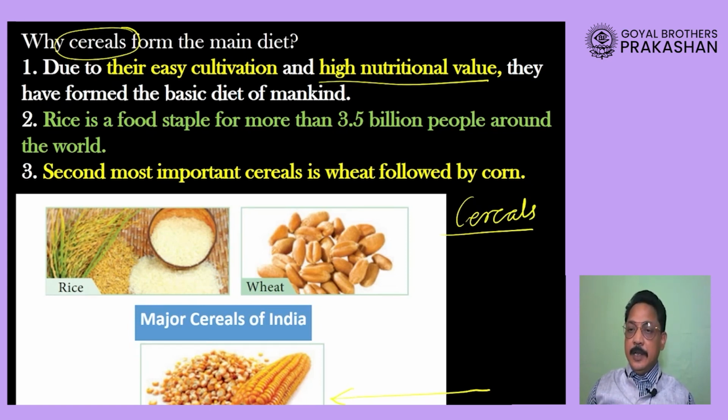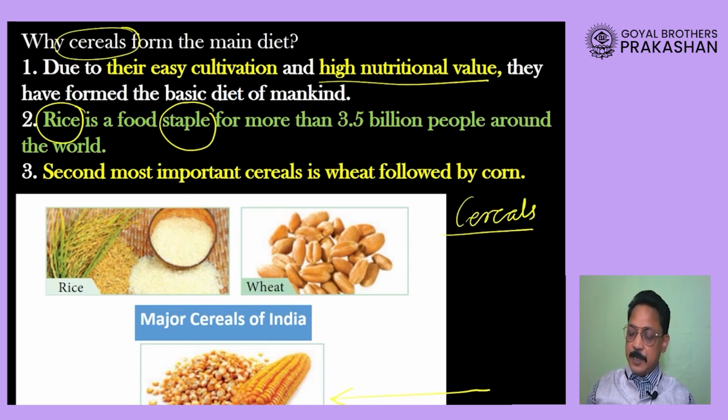In the world, dear students, rice is the main food. Not only in the world but in India also, rice is the main food, and something which is the main food is called a staple diet. So in India, rice is the main cereal, followed by wheat.